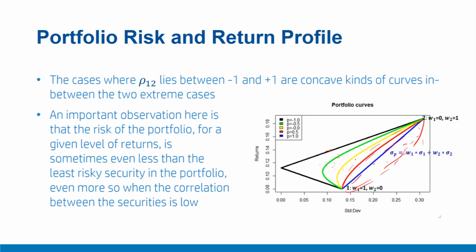Also imagine a convex curve. It would suggest a completely opposite situation to what we have discussed about diversification.